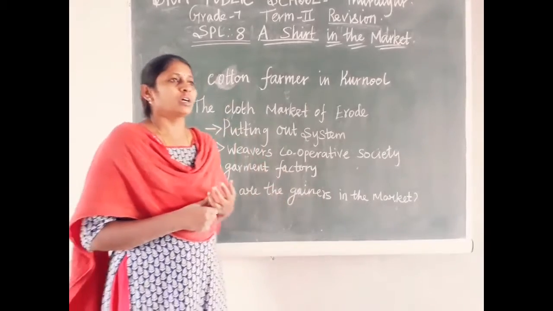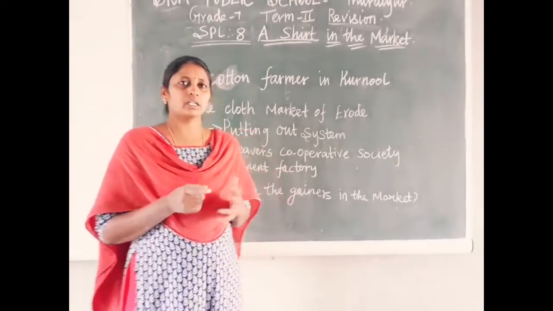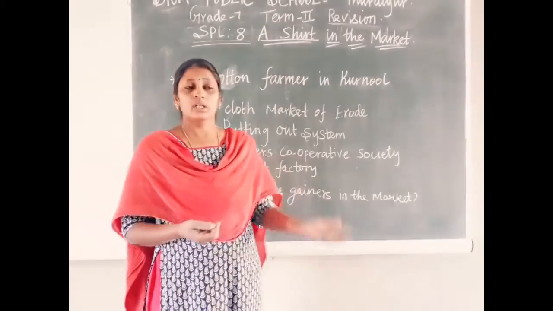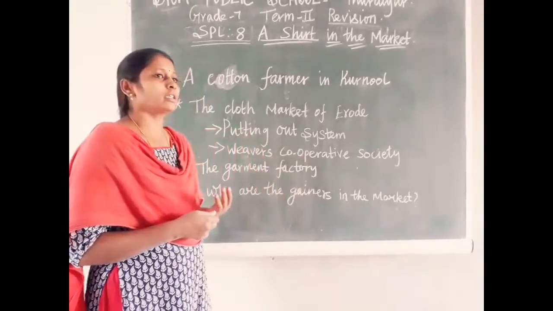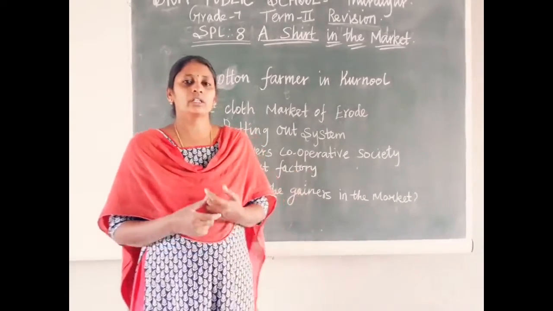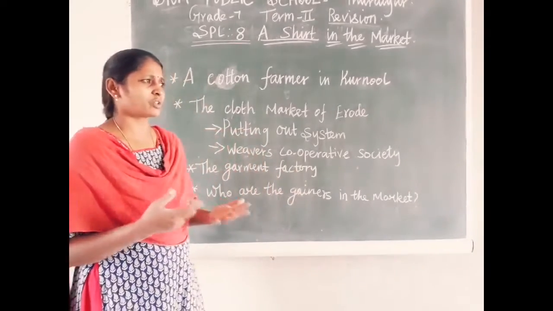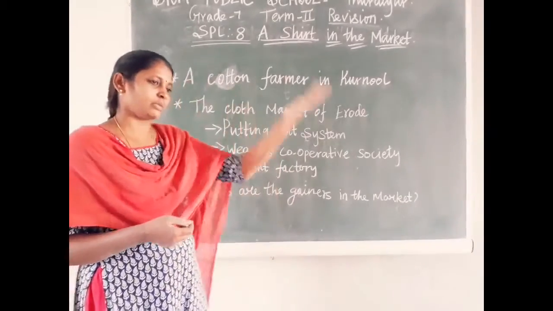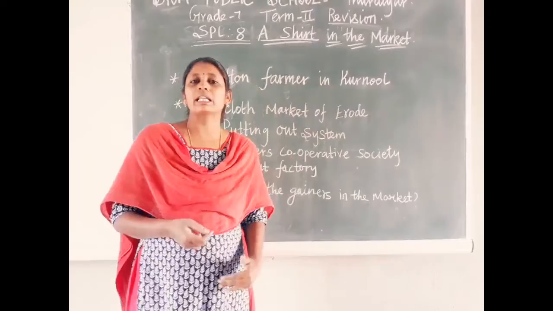When everything is ready, immediately the money lender comes to her house and takes all the cotton at the rate of 7,000 or 7,020. He fixed the rate. What is the real rate in the market? He fixed a very low amount.